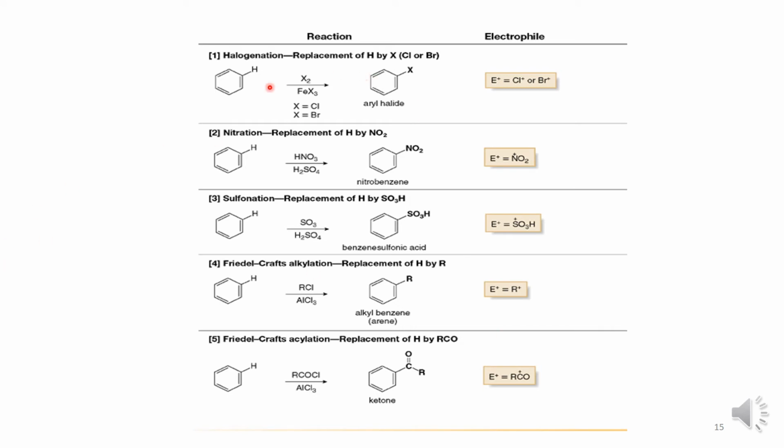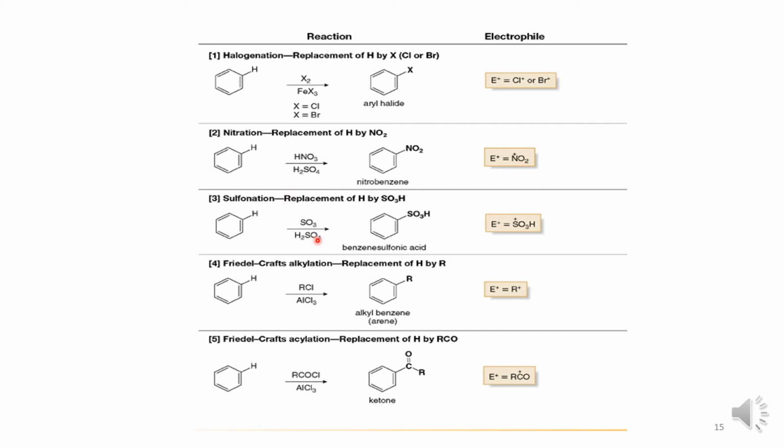We have learnt halogenation, where hydrogen is replaced by halogen. It would be chloro or bromo in presence of halogen carriers like FeCl3 or FeBr3. Here the electrophile is Cl+ or Br+ ion. Nitration, where the NO2 group takes the place of the hydrogen atom in the benzene ring to give nitrobenzene in presence of H2SO4 also. The electrophile is NO2+.